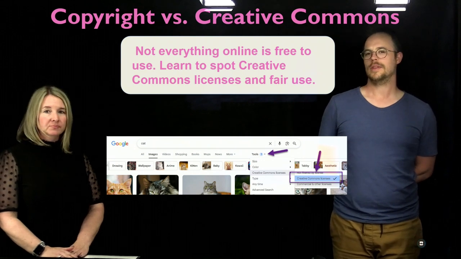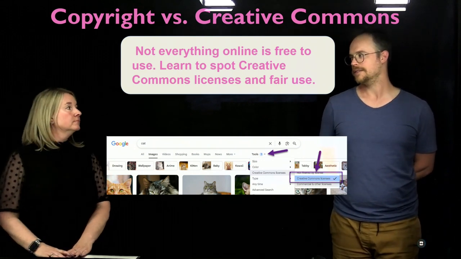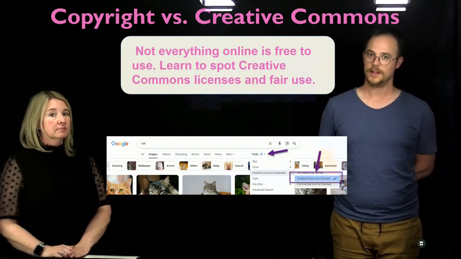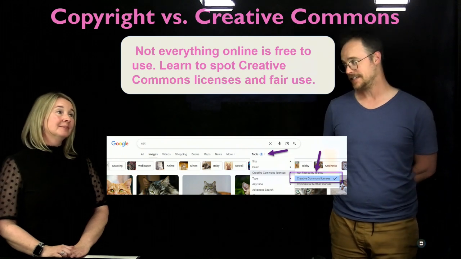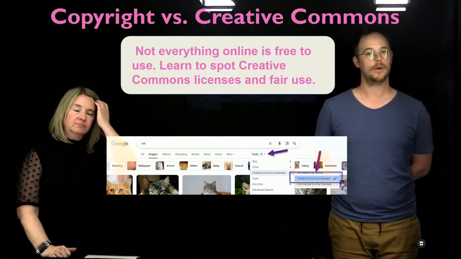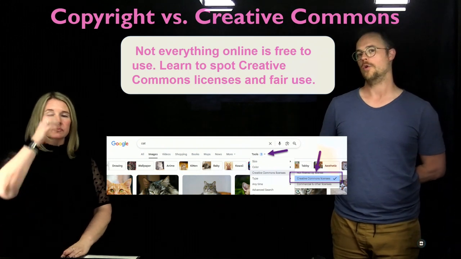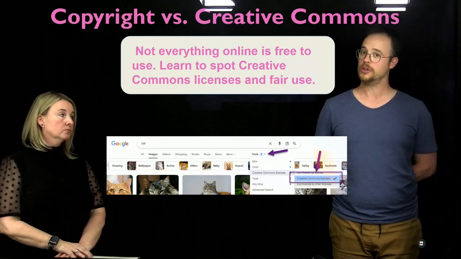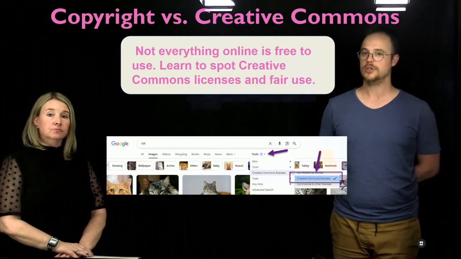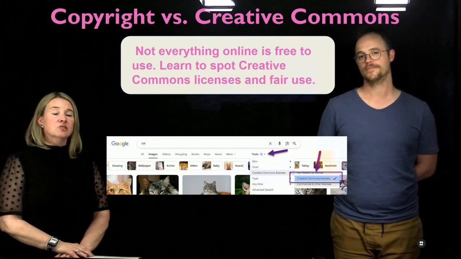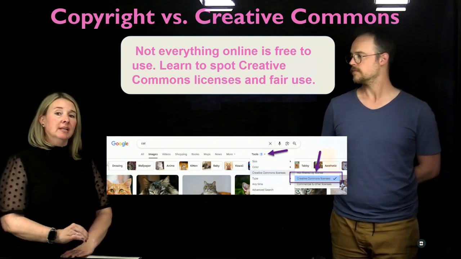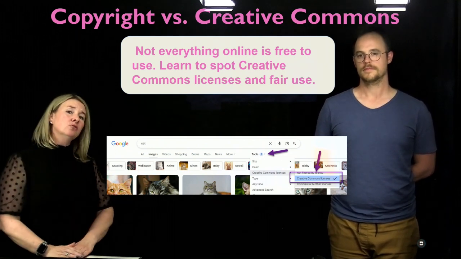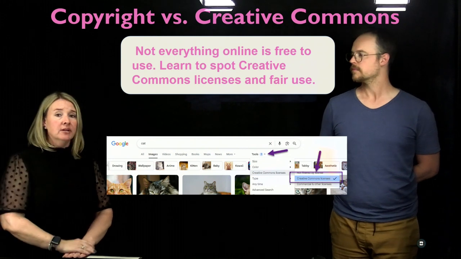Absolutely. Now, when we are creating on digital devices, there is a little something called Google image search that is a mainstay in a lot of things that we create, whether it's a digital flyer or a brochure or a video. But when we begin to look closely at it, there are some rules about which images we can use. Absolutely. And so we want to make sure that we're looking for that Creative Commons license. And it's not defaulted there. It is defaulted to show you all the pictures, including the ones that have copyright over them.